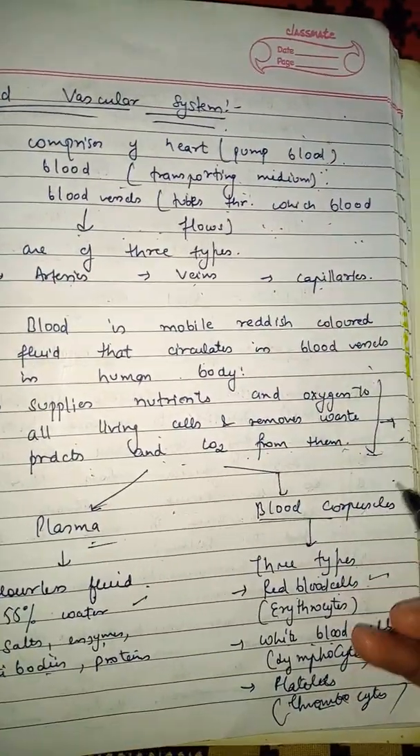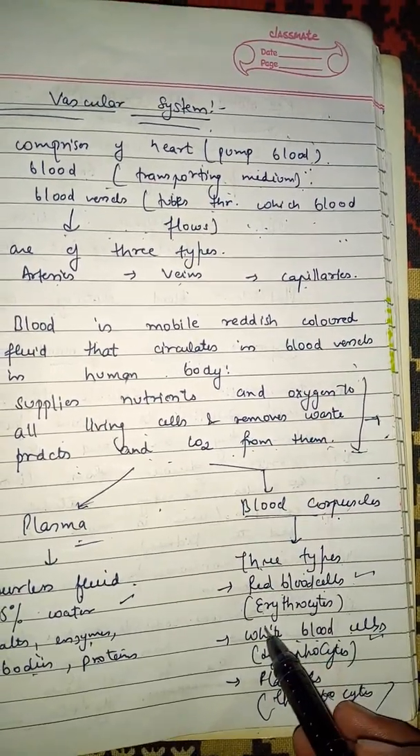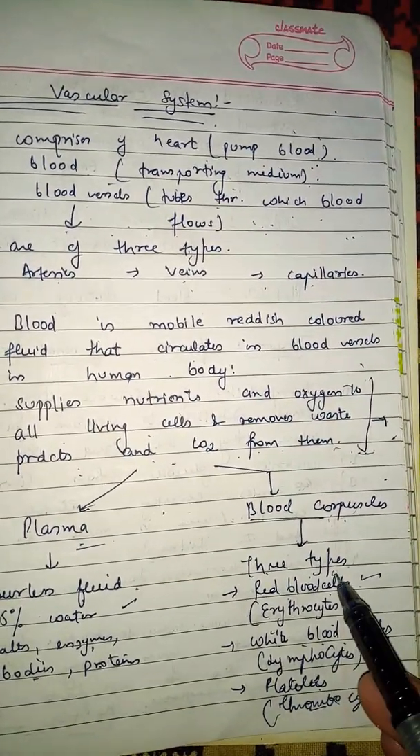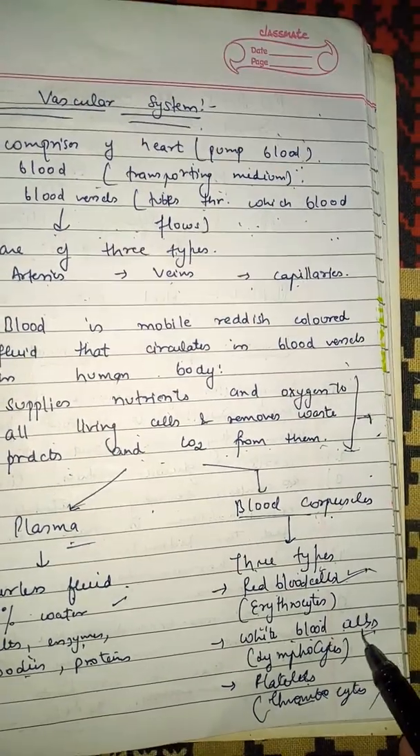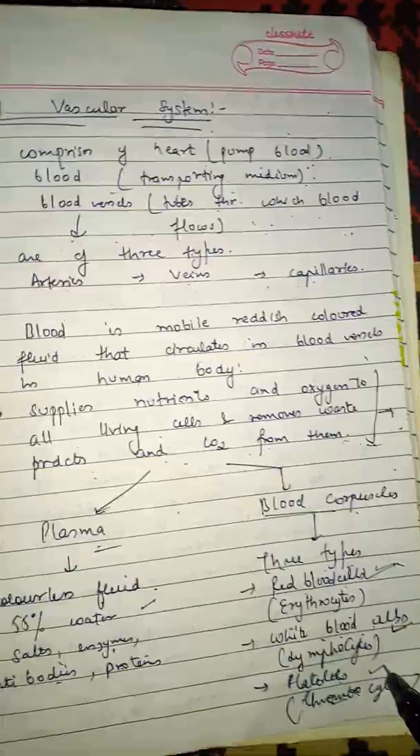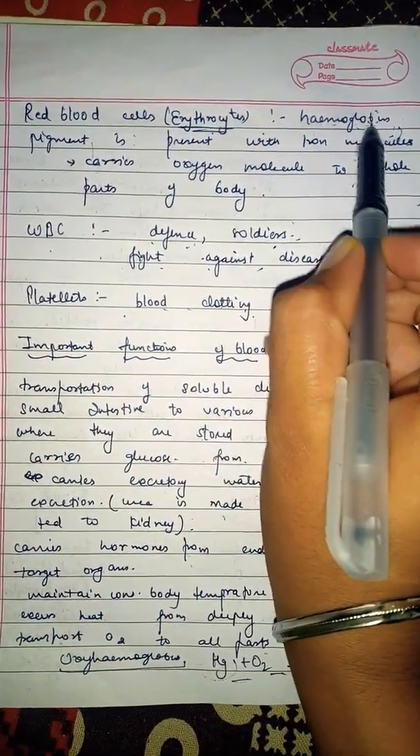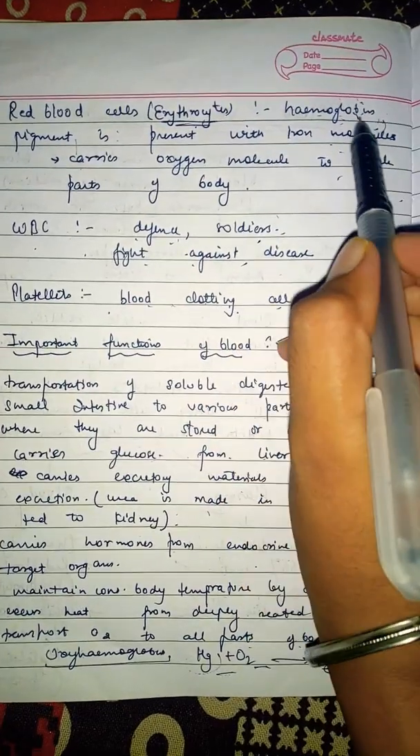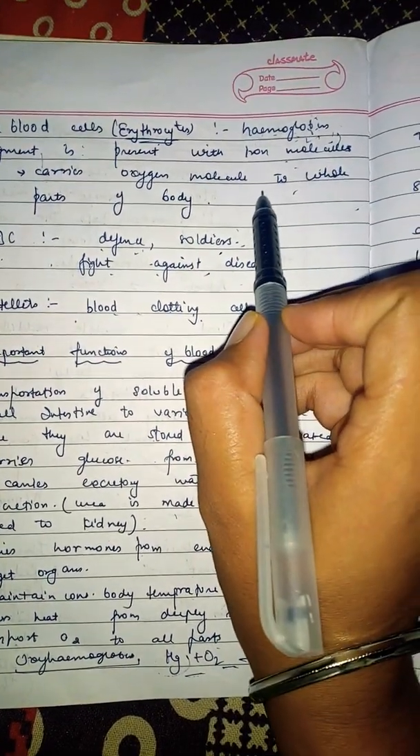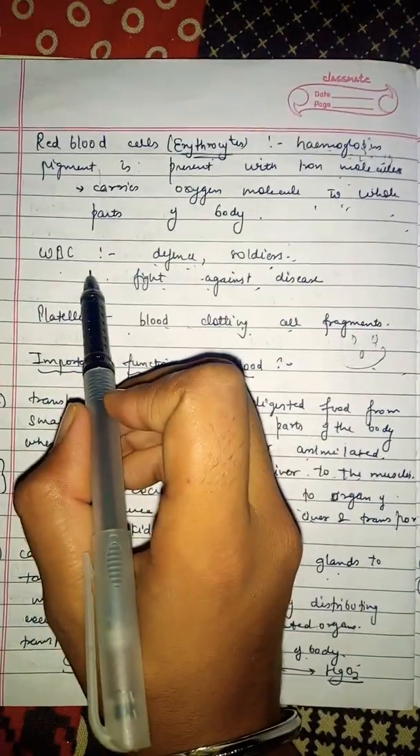Three types of blood corpuscles are present. These are red blood cells, white blood cells and platelets. Red blood cells, oxygen transport. White blood cells, main function defense. Platelets, main function blood clotting. First we have red blood cells. They consist of hemoglobin pigment, which is present with an iron molecule. This hemoglobin pigment binds with oxygen and forms oxyhemoglobin, which is transported to the whole of the body.